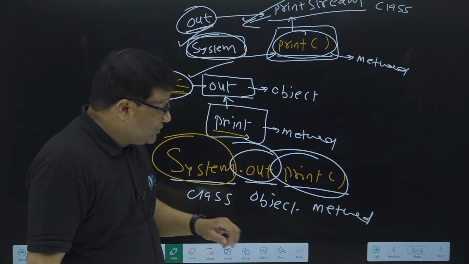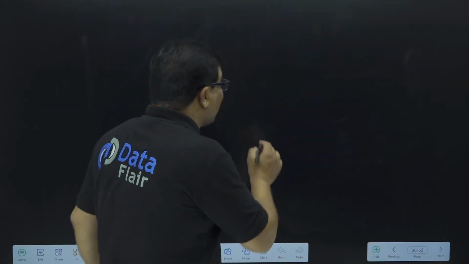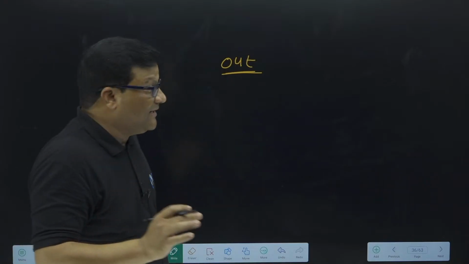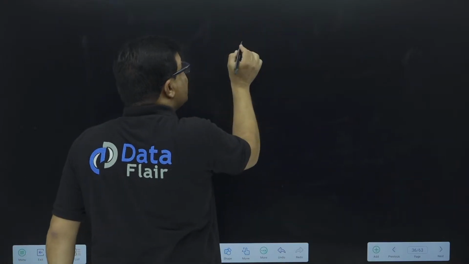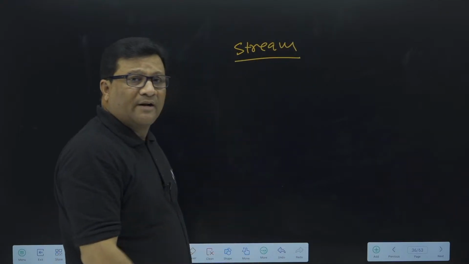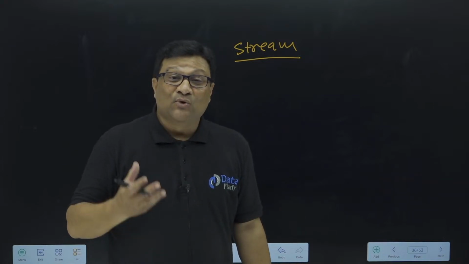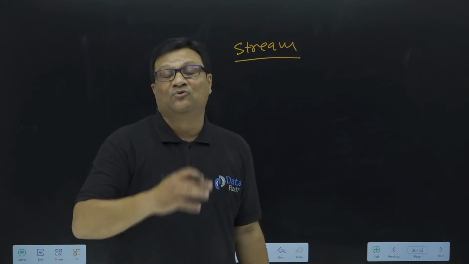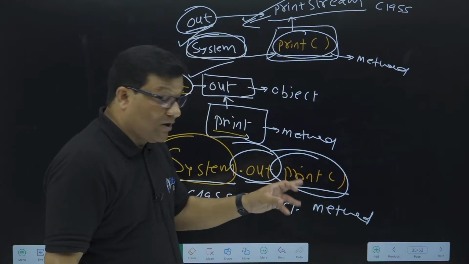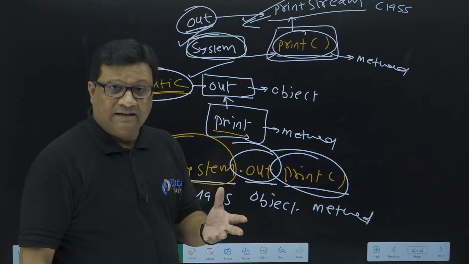Now let me show you. No doubt, this topic I'll explain in my upcoming session. Exactly this out, what is it? It is an object, no doubt. But actually this out is a stream. It is a stream in Java. The most important interview question: what do you mean by streams? What are streams in Java? Actually Java uses 3 types of streams. I hope till now you have clarity on why System, why dot out dot print method. Any doubt, please type it so that I'll check it and then explain.